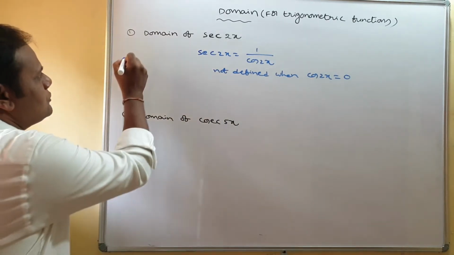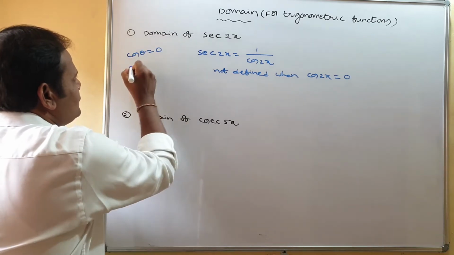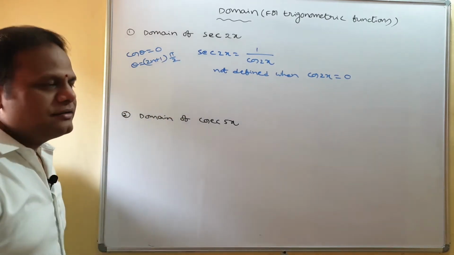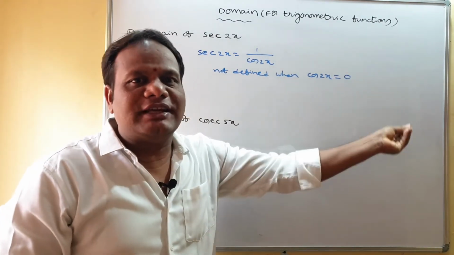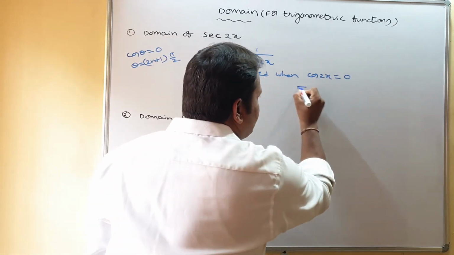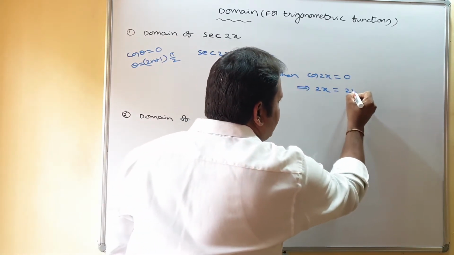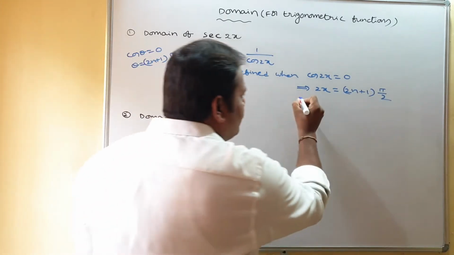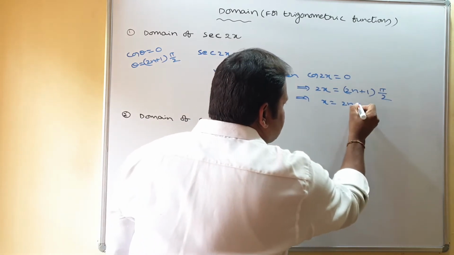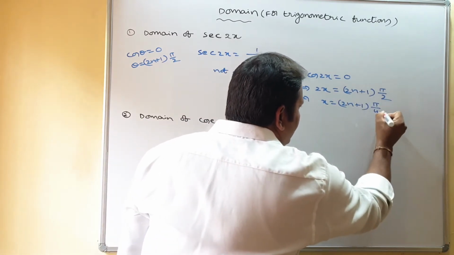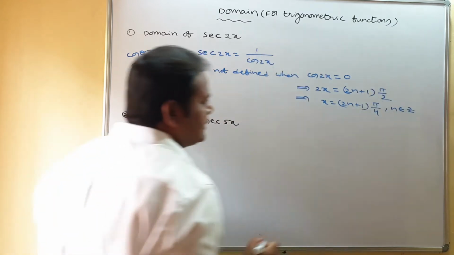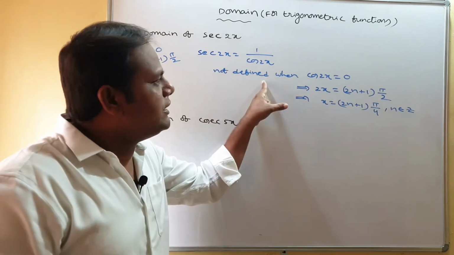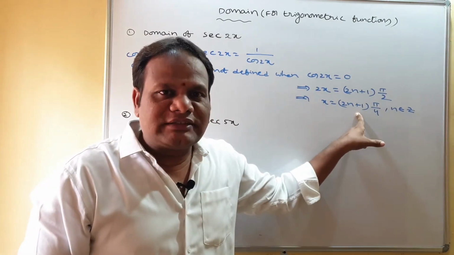Now, where cos theta is 0, theta is (2n plus 1) into pi by 2. Here we have cos 2x equal to 0. So in place of the angle, 2x must be equal to (2n plus 1) into pi by 2. So x is (2n plus 1) into pi by 4, n belongs to Z. So this function is not defined for these values of x.